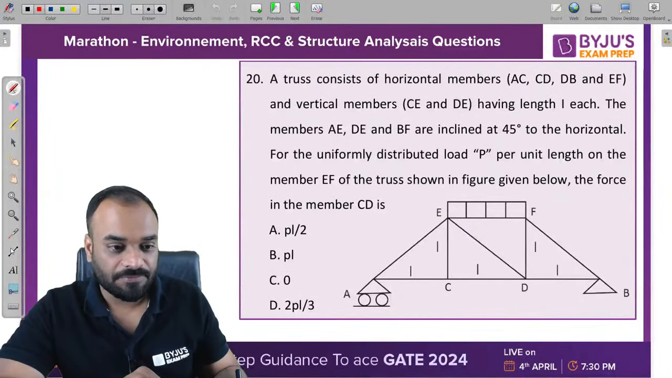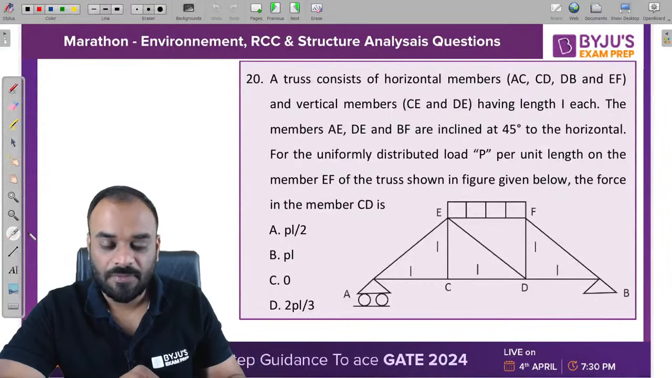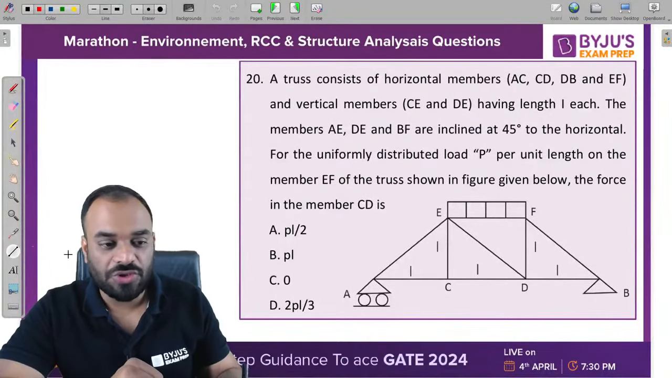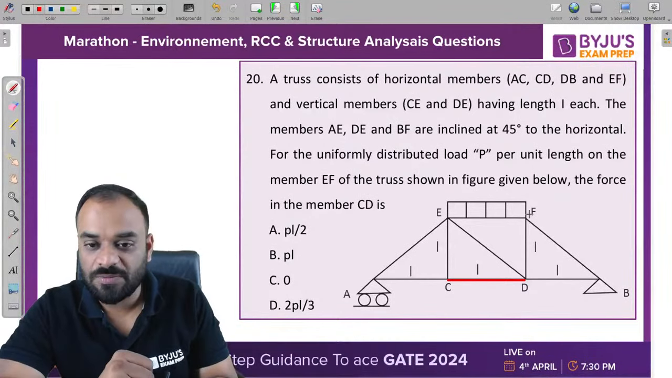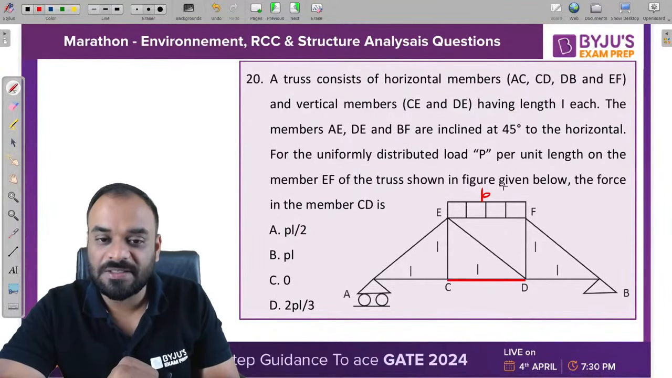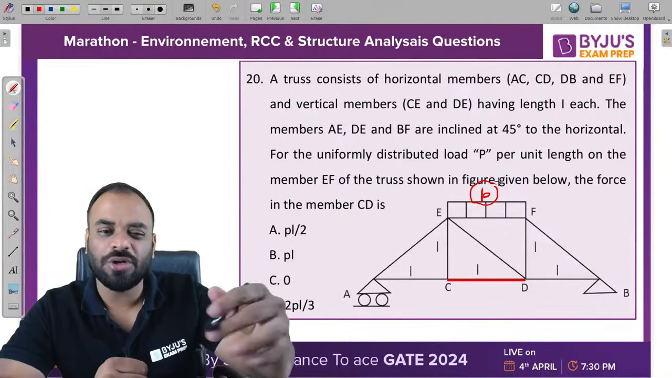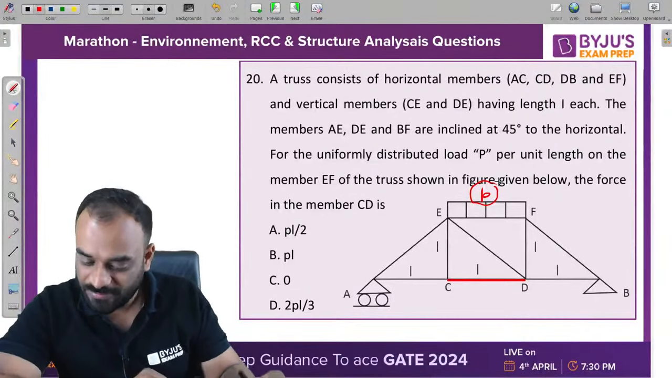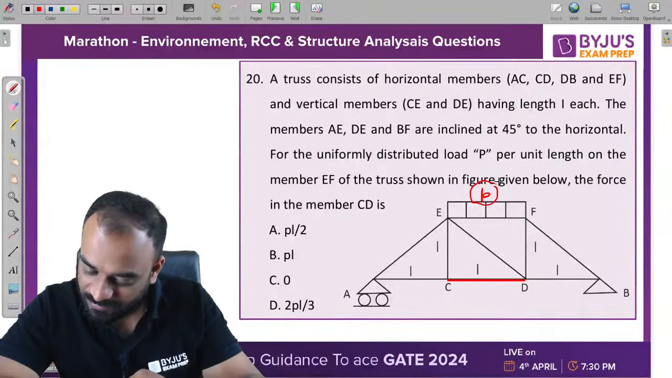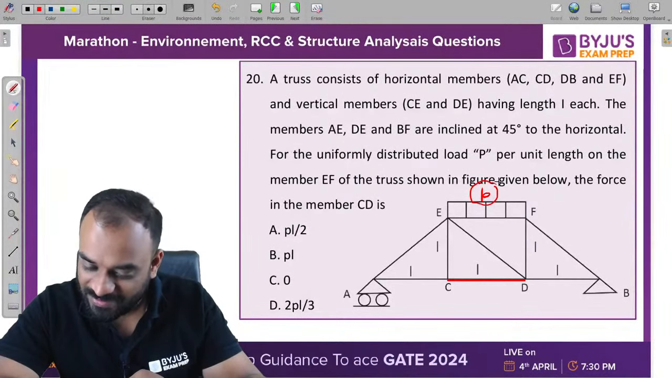Next question. You need to find the force in member CD due to a UDL placed on the structure whose intensity is P per unit length. P is the UDL intensity, which you can consider in kilonewton per meter. So guys, yes.